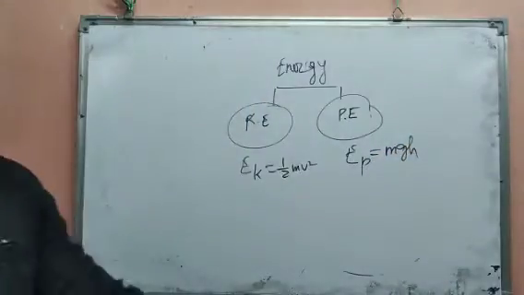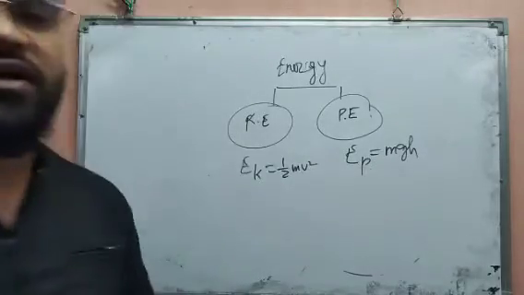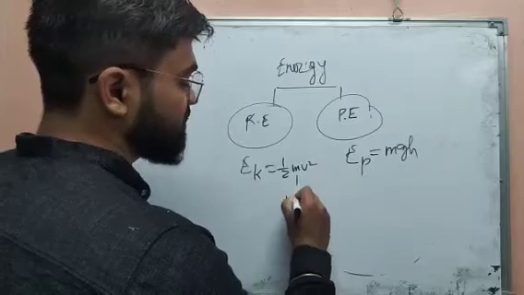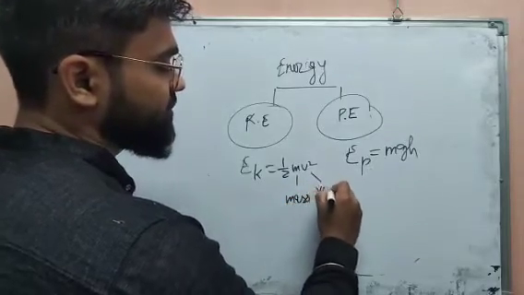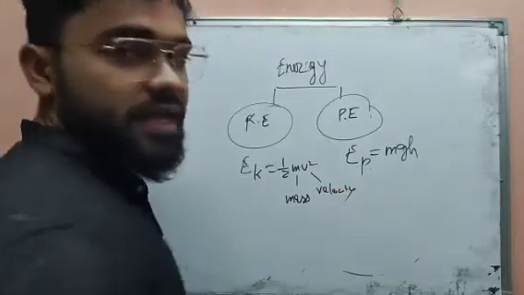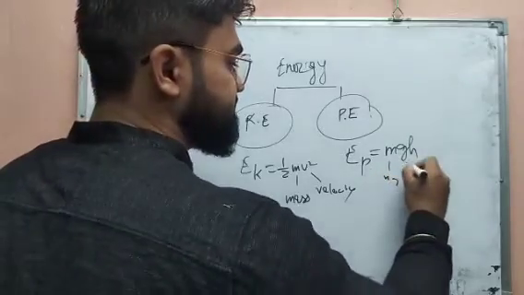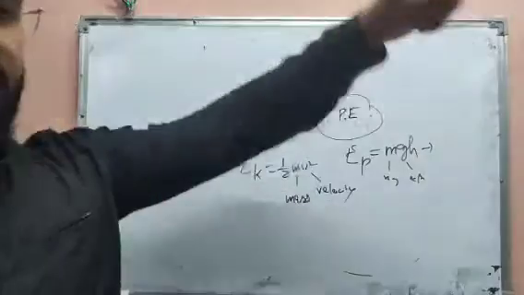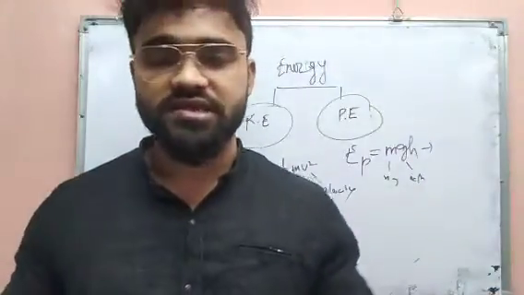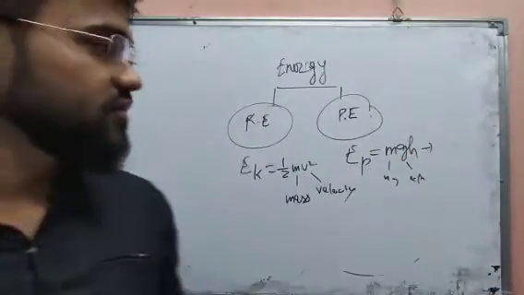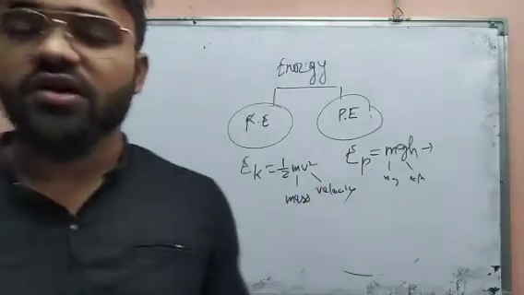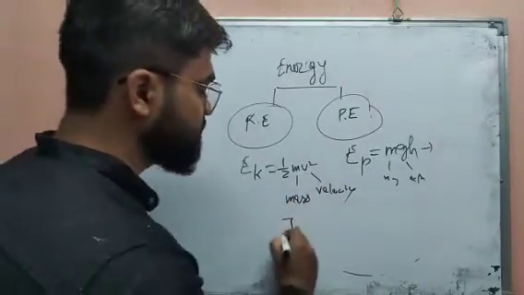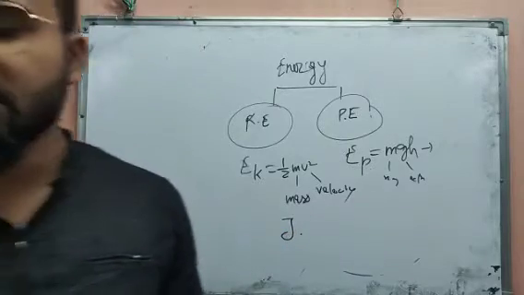There will be a derivation of these two formulas and I will give it to you. Here m means mass of the object and v means velocity. Here m means mass, g means acceleration due to gravity, and h means height. So these are the forms of energy. Like work done, the energy unit is also joule.